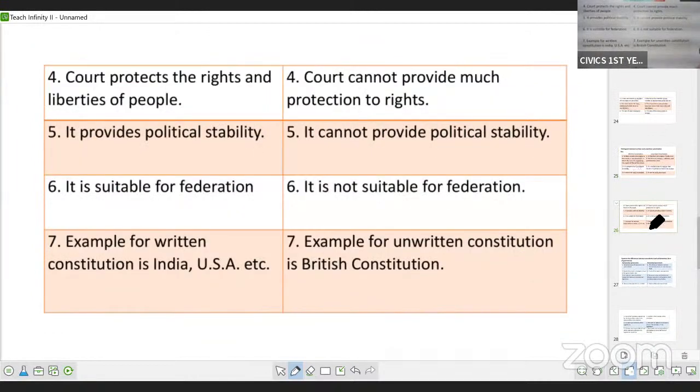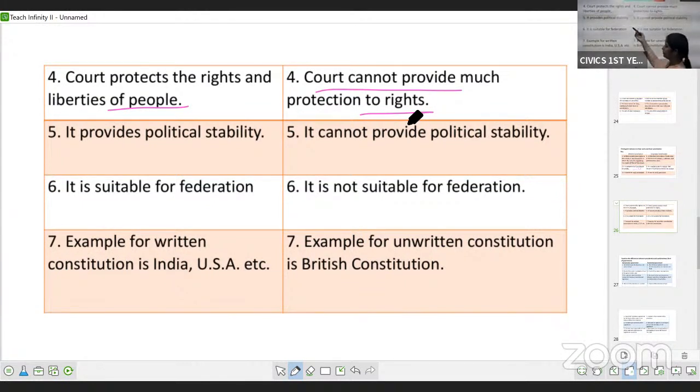Then, courts protect the rights and liberties of the people. See, if the constitution is written and the rights and liberties of the people are incorporated in it, then court can protect the rights of the people. But whereas in case of unwritten constitution, the rights of the people are not incorporated in it, so it is difficult for court to provide protection to the rights of the people.